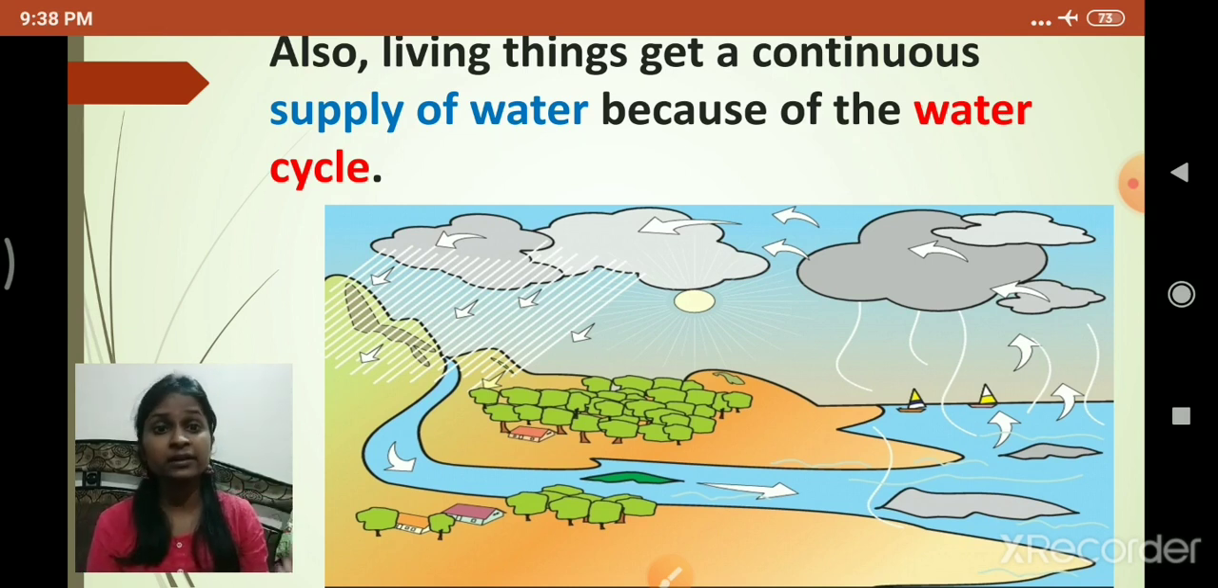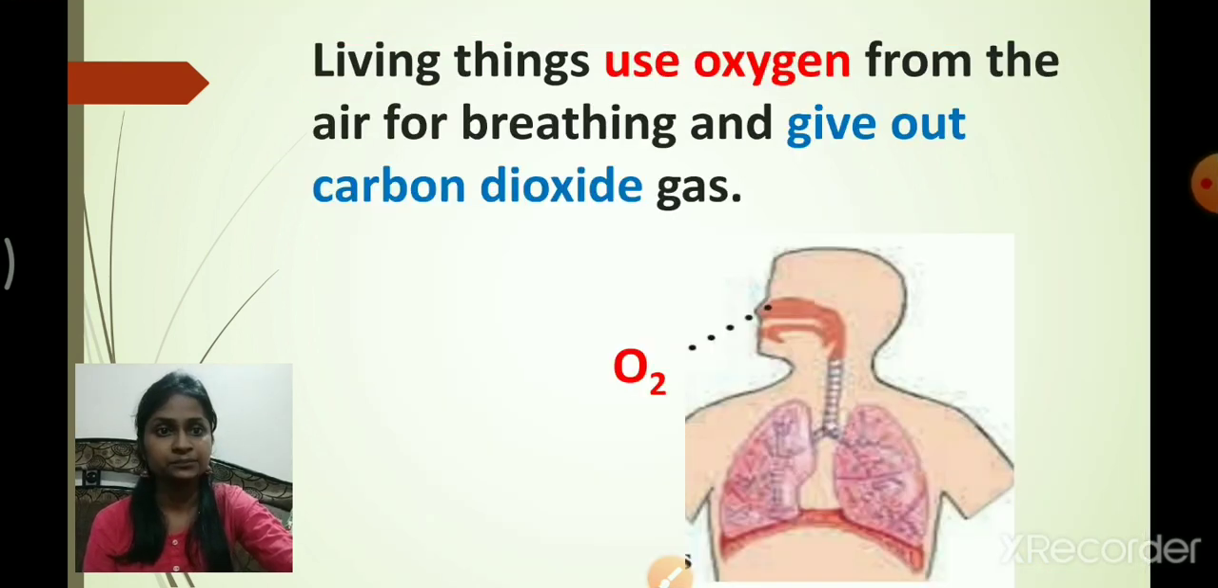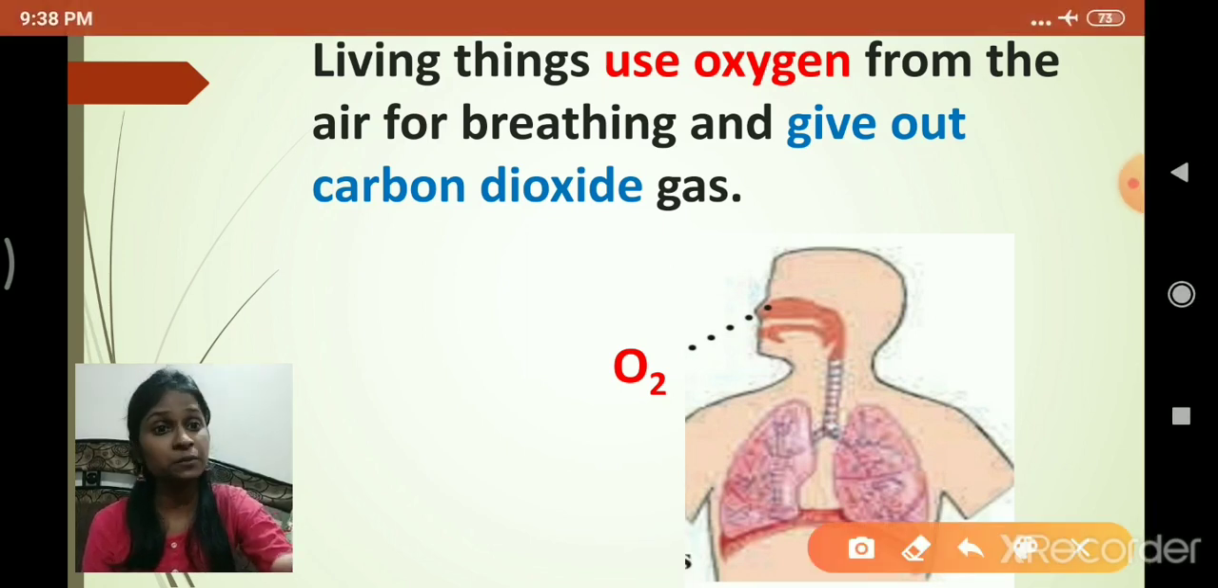Whatever living organisms are present on this earth, they get a supply of water because of what? The water cycle. Understood now? Just now we spoke about the nutrient cycle, and right now we spoke about the water cycle. Students, as you know, we are all living things, correct? For the purpose of living, what do we most require? We require oxygen. Oxygen is the most important part required for the breathing process.